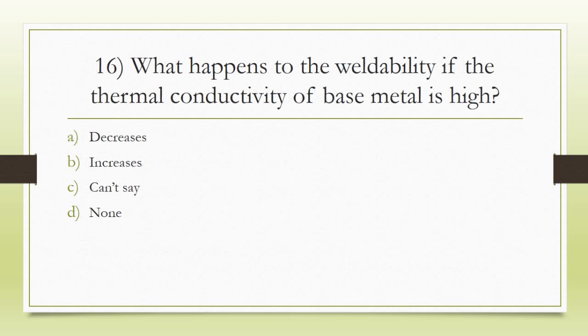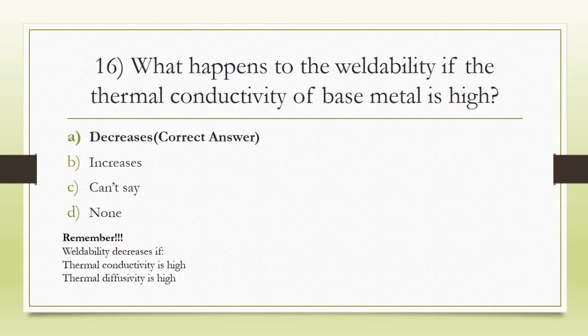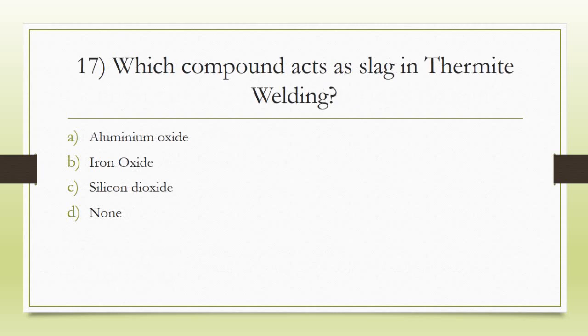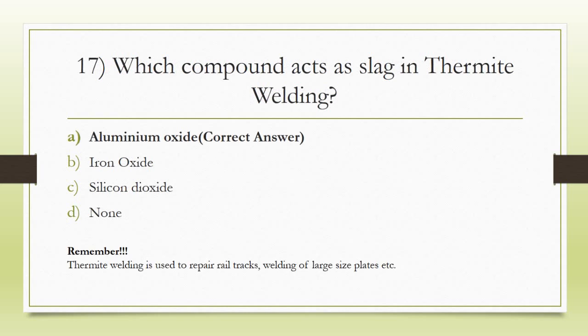16th question, what happens to the weldability if the thermal conductivity of base metal is high? The correct answer is option A, it decreases. 17th question, which compound acts as slag in thermite welding? The correct answer is option A, aluminum oxide.